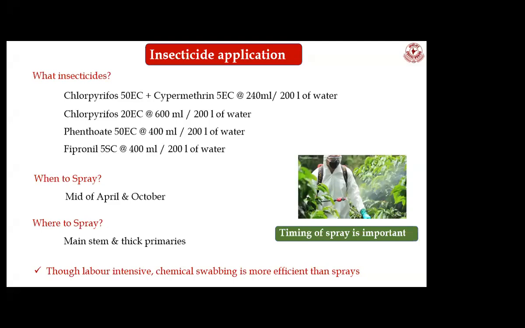Swabbing of insecticides is a good technique, because it will give the same result as spraying. In addition, while swabbing you are making the coffee plants somewhat smooth, which will also help to avoid egg laying. So swabbing is always better than spraying, though it is labor intensive.